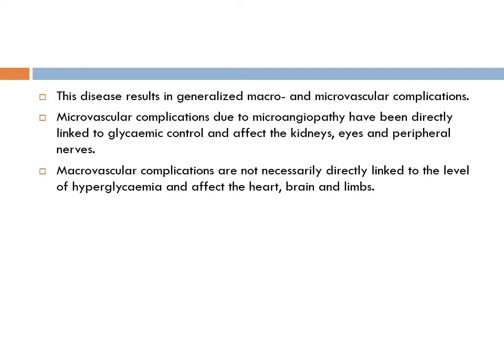So you know diabetics are prone to kidney failure, diabetics have retinopathy problems, and because of peripheral neuropathy, they suffer from peripheral ulcers. Whereas macrovascular complications affect the heart, diabetics are prone to myocardial infarction, and the brain, diabetics are prone to stroke, and again limbs are affected because of macrovascular complications. So these tissues are known as target organs, and diabetes is known to affect the target organs equally.